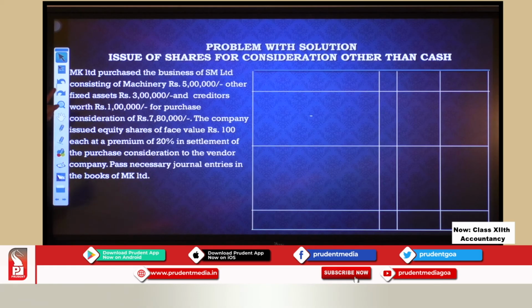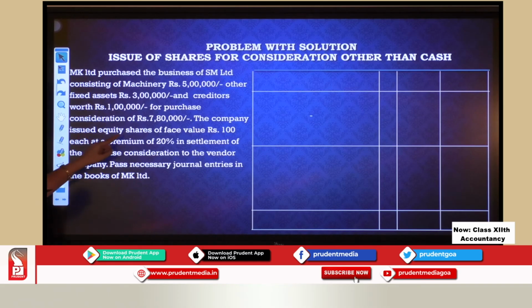MK Limited purchased the business of SM Limited consisting of machinery rupees 5 lakhs, other fixed assets rupees 3 lakh, and creditors worth rupees 1 lakh. So you are getting assets and along with the assets you are getting liability for purchase consideration of rupees 7 lakh 80,000. So purchase consideration is how much? 7 lakh 80,000. So you are ready to give 7 lakh 80,000.